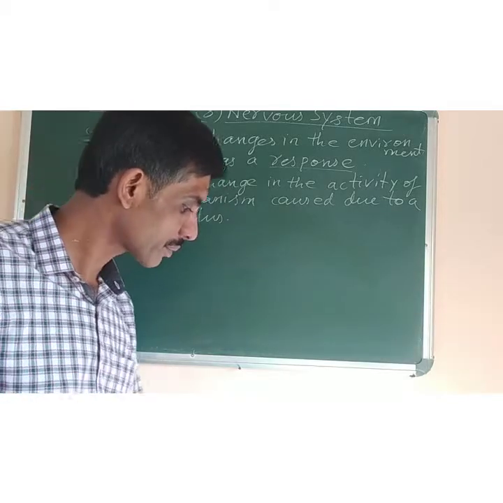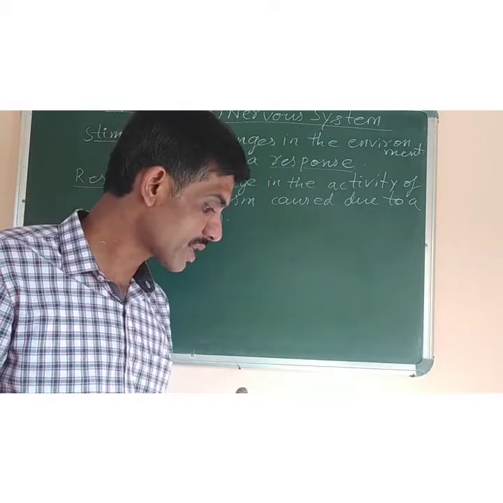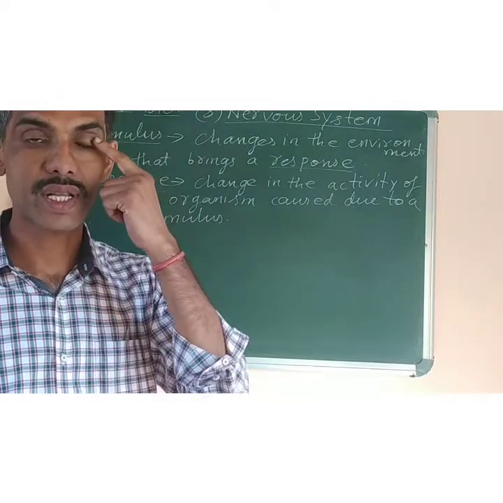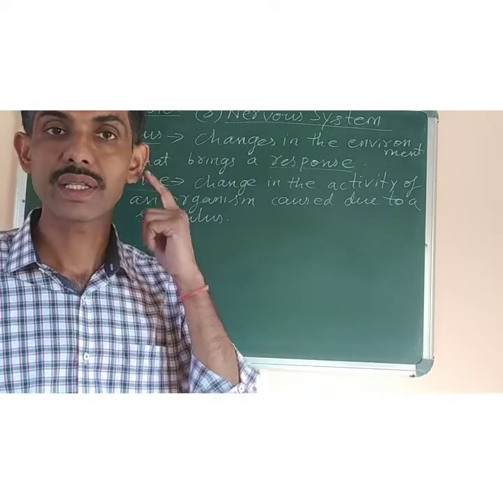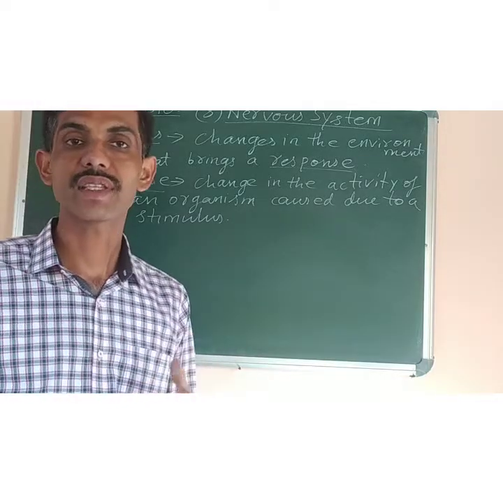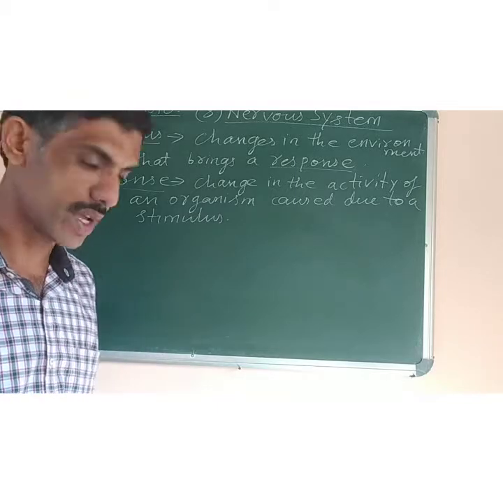So next one is sense organ. What is a sense organ? The receptors are a part of our sense organs. Sense organs like eyes, ears, nose, tongue, skin are called the sense organs, which help us to sense the world around us.